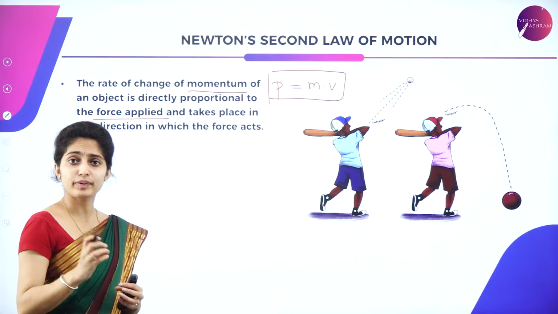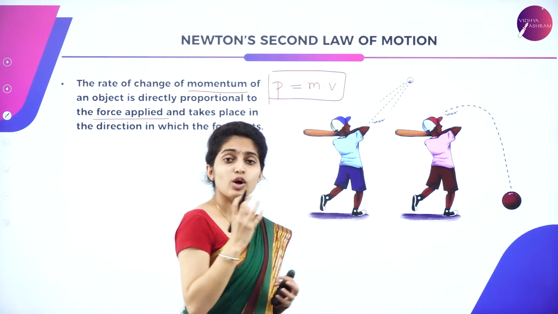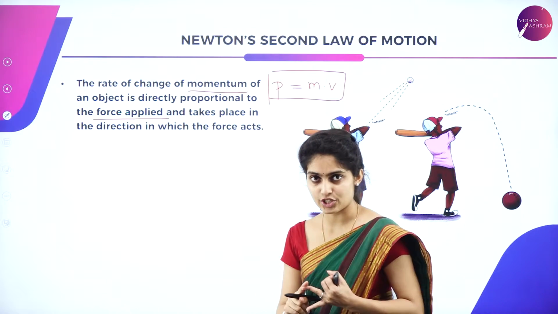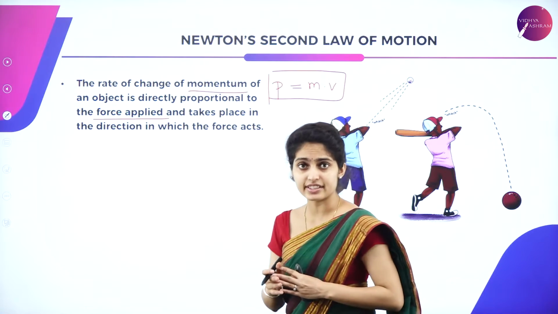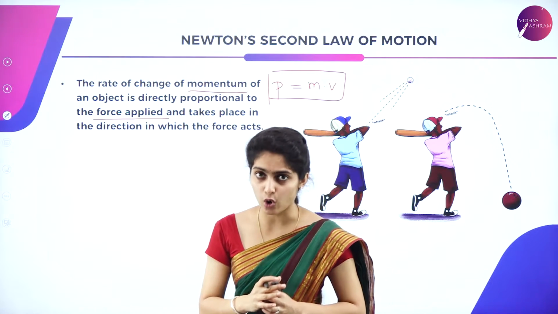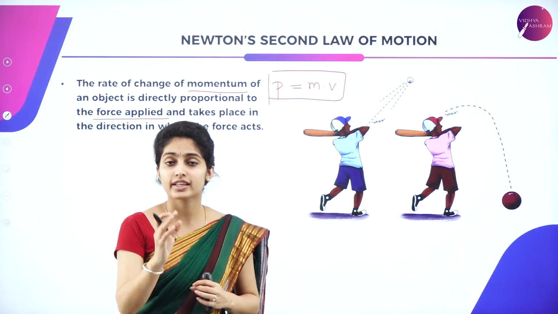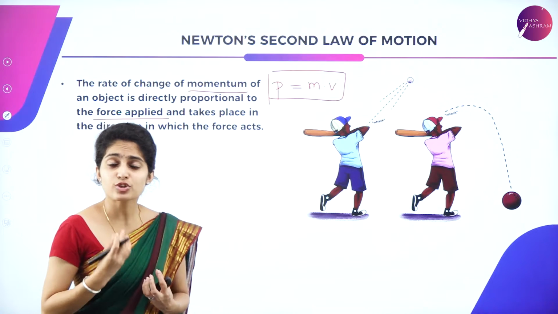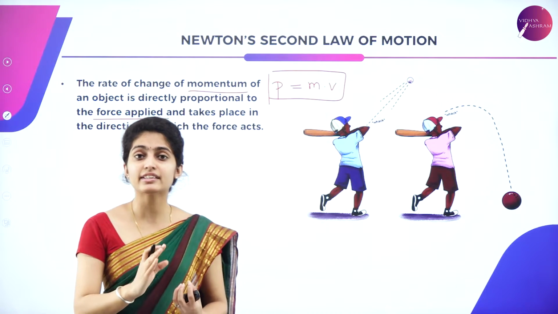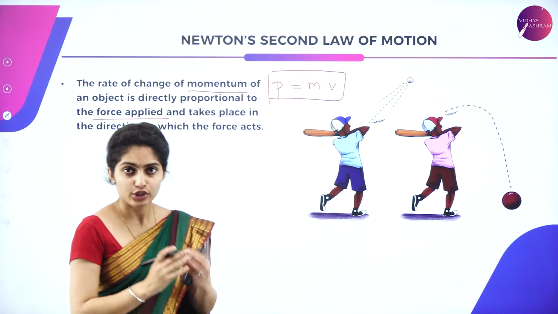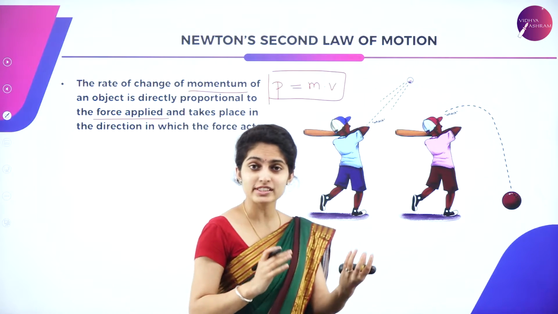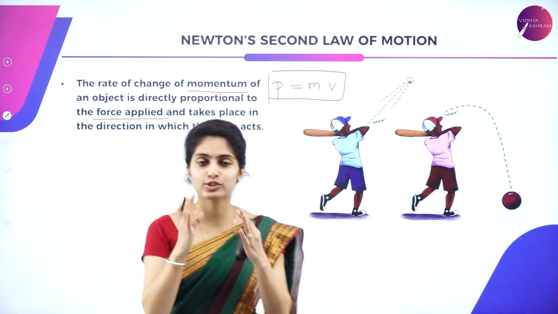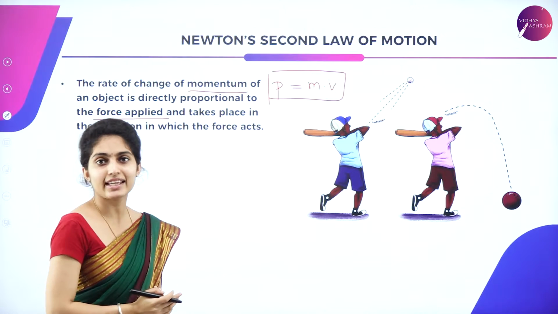So here we have P is equal to m into v. That is momentum's formula. Momentum is nothing but the product of mass and velocity. Suppose a force is exerted on an object, what happens to that object? There is change of momentum in that. So the rate of change of momentum takes place in the direction of the applied force. So this is all about Newton's second law of motion.